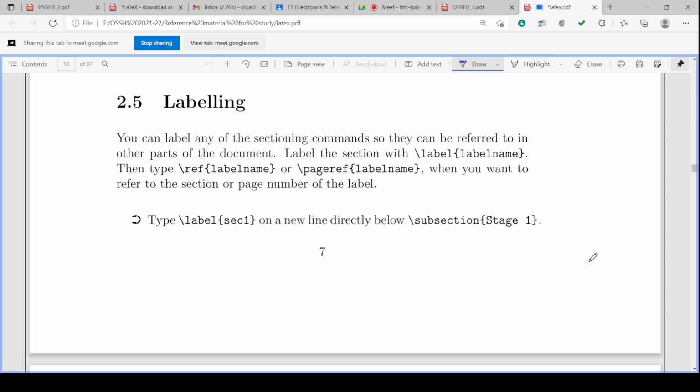Suppose you type \label sec1. Okay. On a new line directly below, say \subsection stage 1. Stage 1 is the name given.